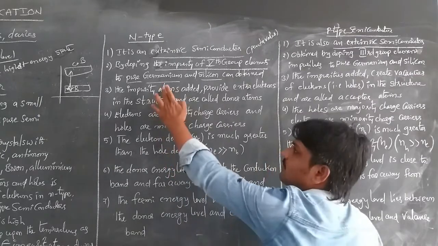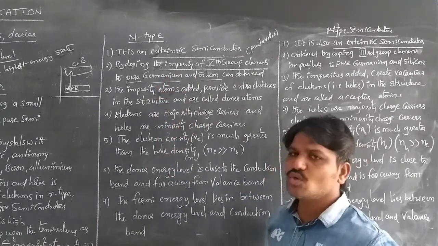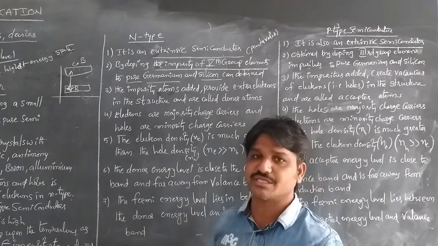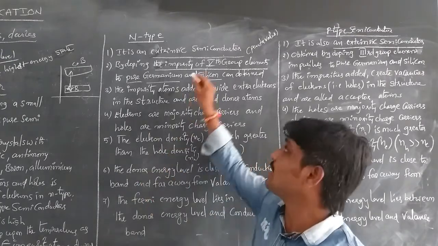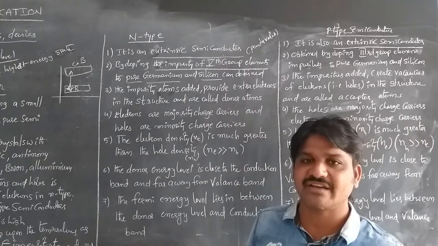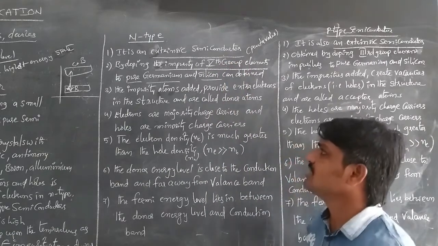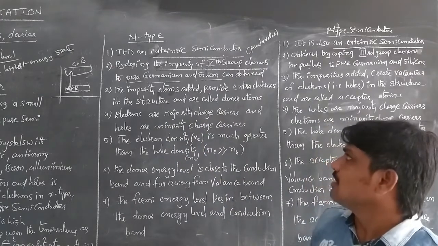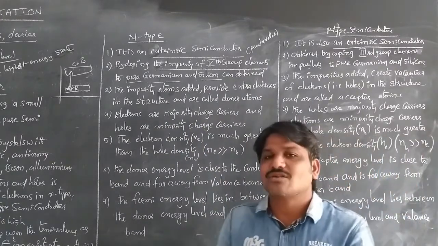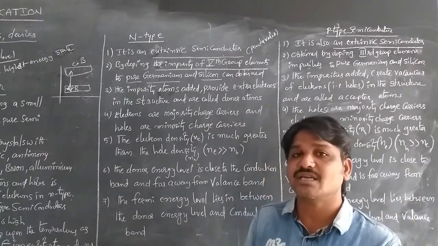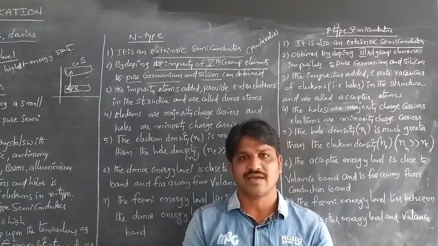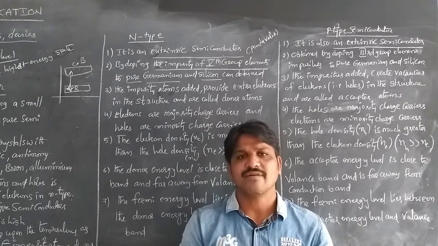Whenever the impurities are added, they provide extra electrons in the structure, because germanium and silicon have 4 electrons in the valence orbital.